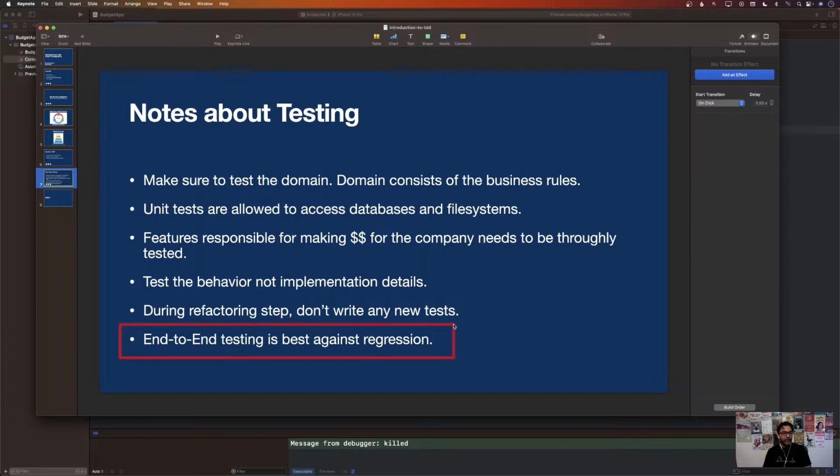And end-to-end testing is the best, again, for regression. End-to-end test means that you're testing the real stuff, meaning if you are accessing the database, then you're accessing the real database. And when I say real, I don't mean that you should start doing production stuff or messing around with production data. I mean an actual database hosted for testing purposes, which is a very close clone of the production database. Obviously, it will not have all the records, maybe 25% of the records or whatever, but you're actually trying to connect to a real database instead of doing it in memory.